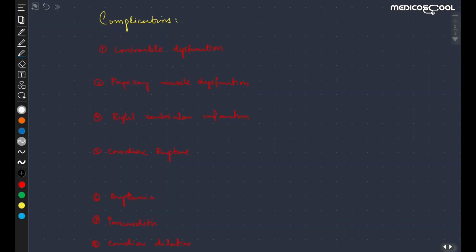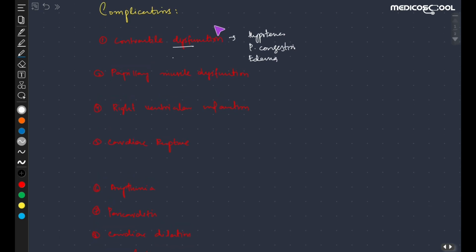So now coming towards the complications. The first complication of the myocardial infarction is in the form of contractile dysfunction, and it is mainly manifested as hypotension, pulmonary congestion, or in the form of edema. About 40% of myocardial ischemia leads to cardiogenic shock.